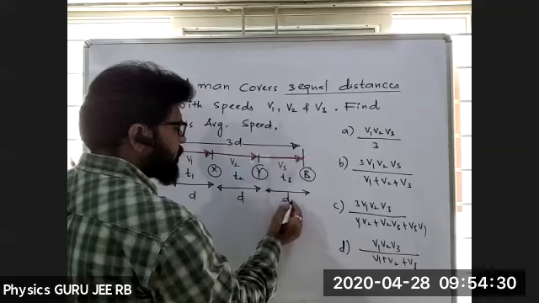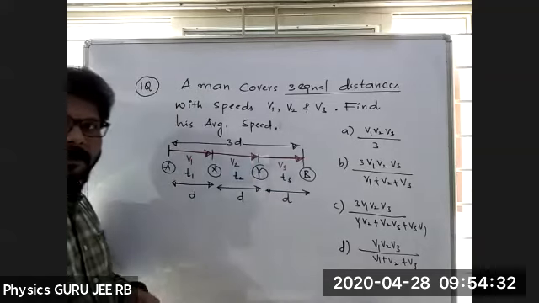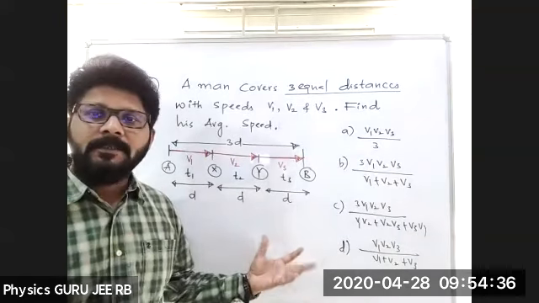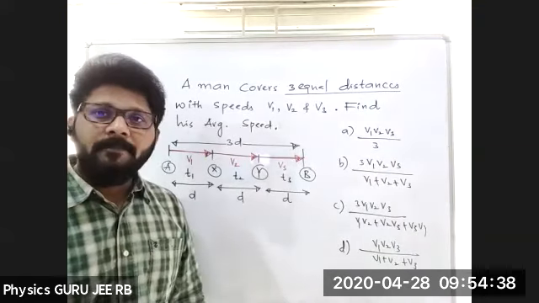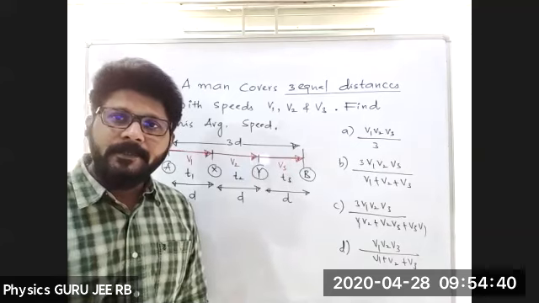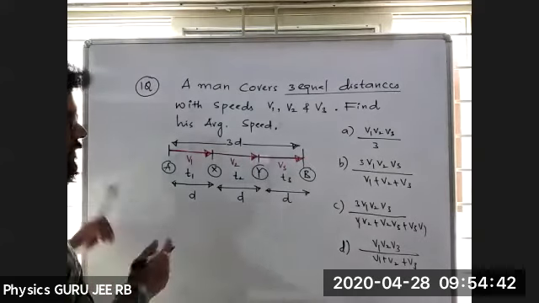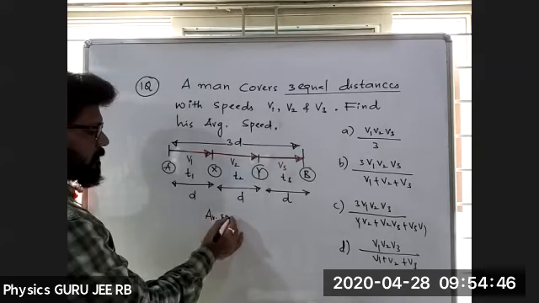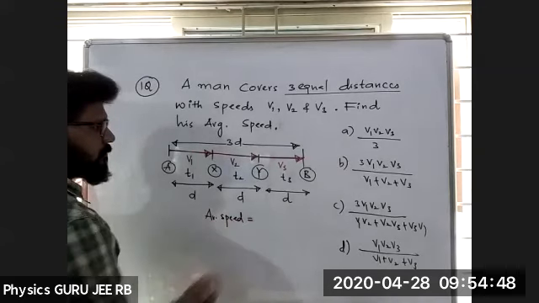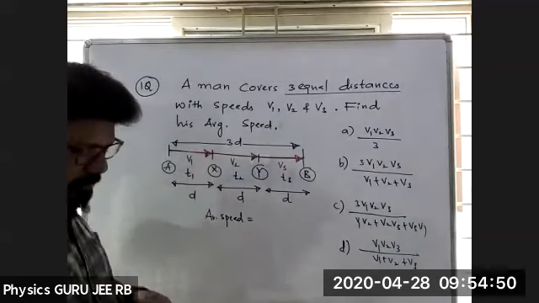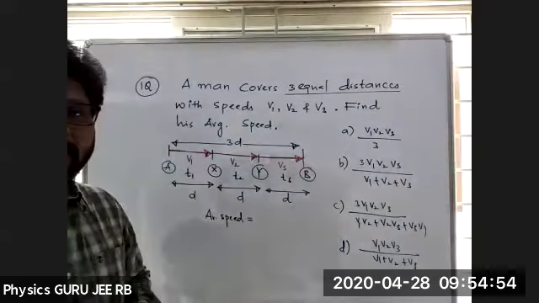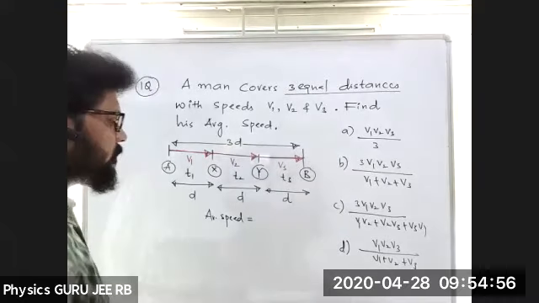Once you're done with your diagram, the graphical representation, then the answer comes automatically. Now see, what can I write for average speed? What is the total distance? 3D. Very good.